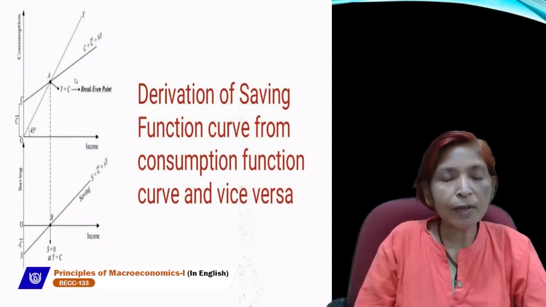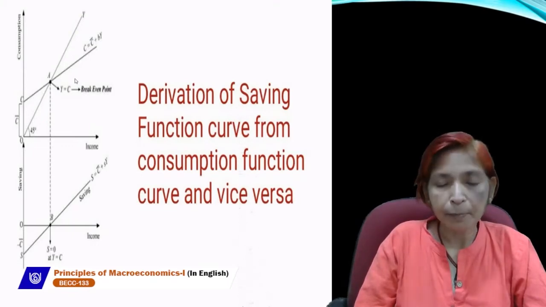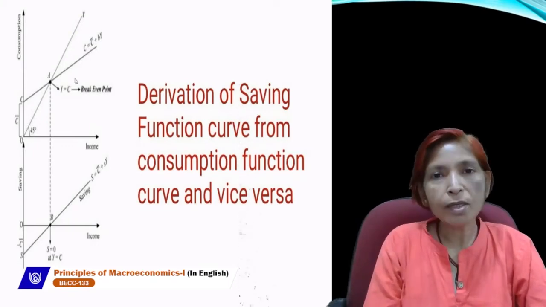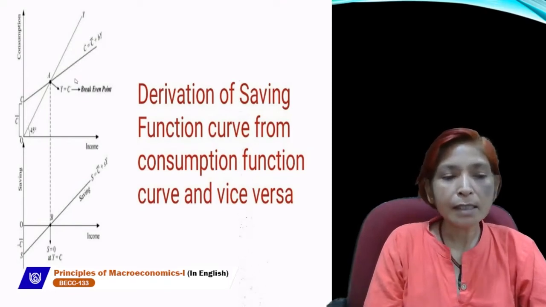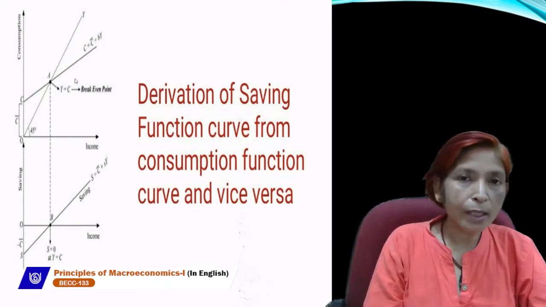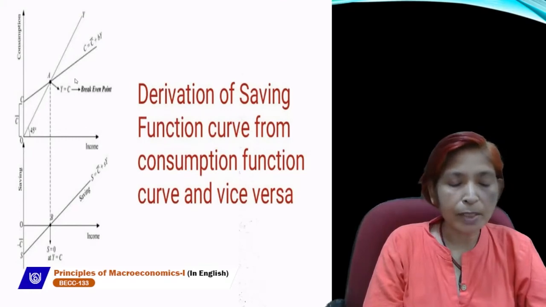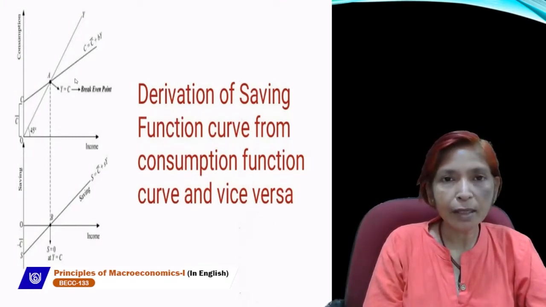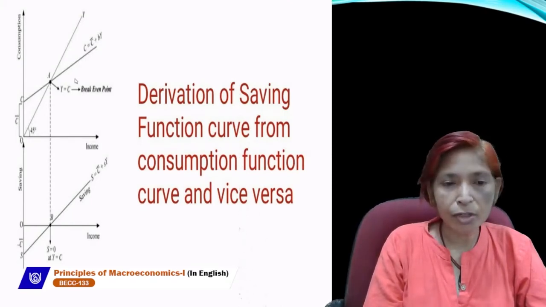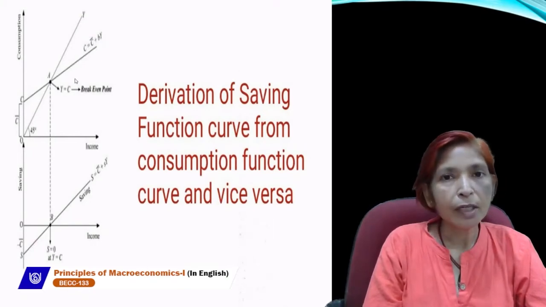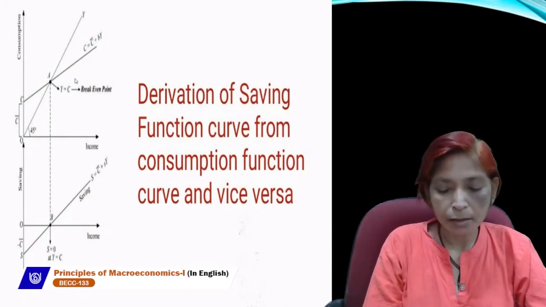And MPS we can calculate as 1 minus MPC. 1 minus MPC is always equal to MPS. So we can write SY. S is showing MPS, marginal propensity to save, which is the ratio of change in saving and change in income. So this is the derivation of saving function curve with the help of consumption function curve.